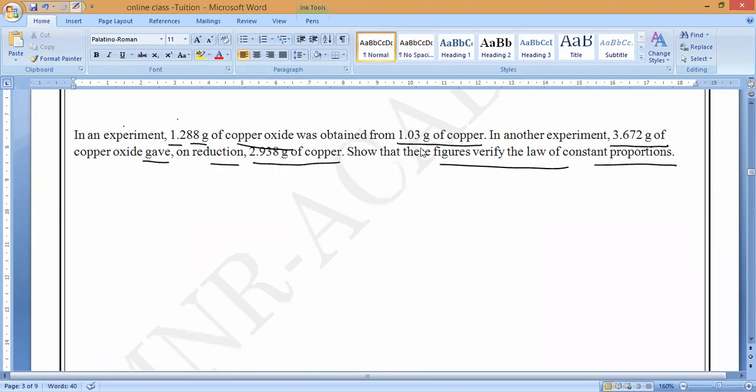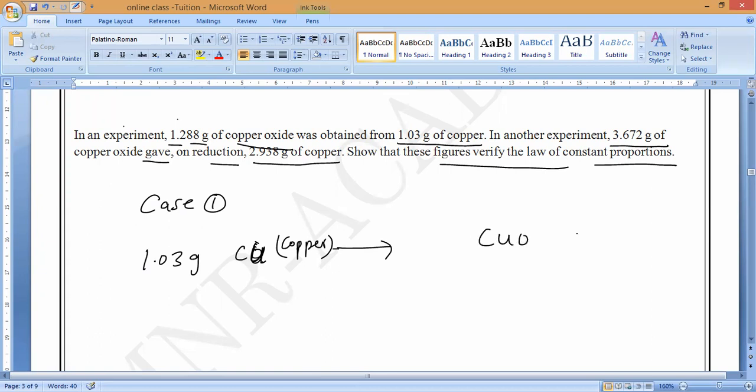Anybody can answer. First, what is case one? Here we have 2 cases. So first case: we are obtaining from 1.03 grams of copper, where Cu is the symbol of copper, we are obtaining how much copper oxide? 1.288 grams. Okay guys, this is copper oxide.